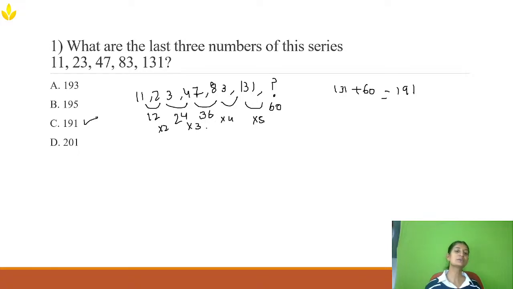Sometimes in the difference also there will be a pattern that you need to find out. Sometimes it can be a multiplication, sometimes it can be a square number or a cube number. Sometimes the pattern can go like times 2 plus 1, times 2 minus 1, again times 2 plus 1, like that it can go on. So you need to find out what pattern is going on between them. This is not the only pattern; it can have several patterns, it can be double plus. There is not only one pattern in a number series or letter series.